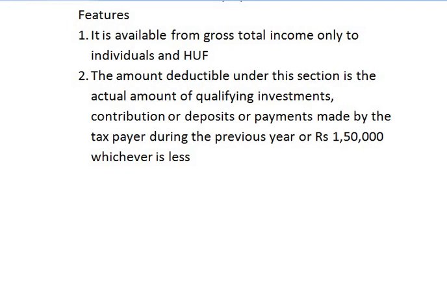That is 50,000 additional deduction can be claimed under this section, but the maximum limit is 1,50,000 plus 50,000 under section 80CCD subsection 1B. So total it comes to 2 lakh. If there is no amount invested under section 80CCD 1B, then it is only 1,50,000 rupees, which is the maximum amount of deduction any individual or Hindu undivided family can claim under section 80C.